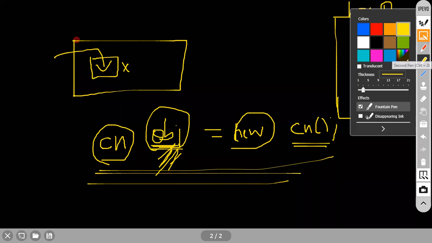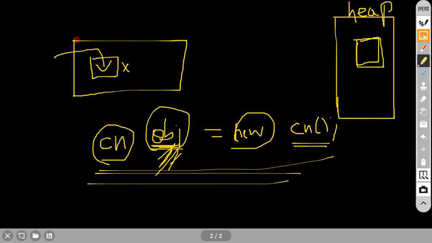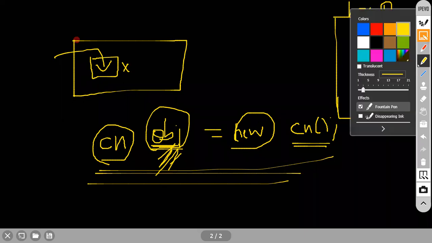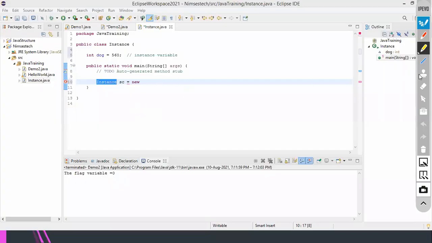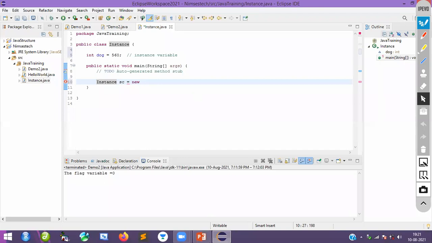Now, just understand the difference between a local variable, a static variable, and an instance variable. That is more than enough here. That is what exactly I wanted to show you. Don't worry. Now I will take this one, guys.